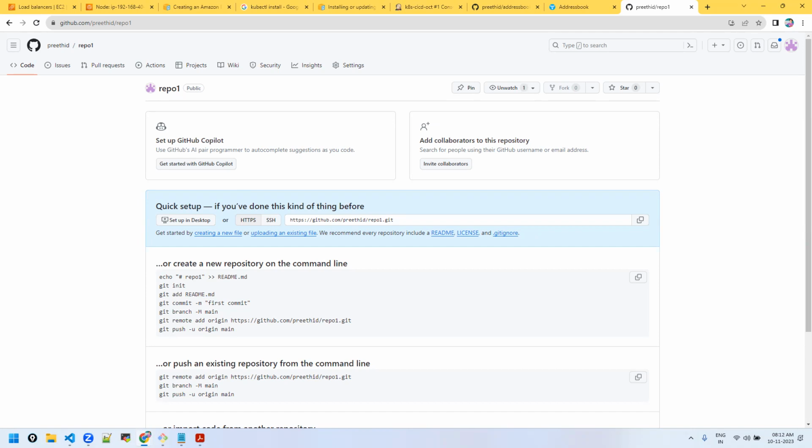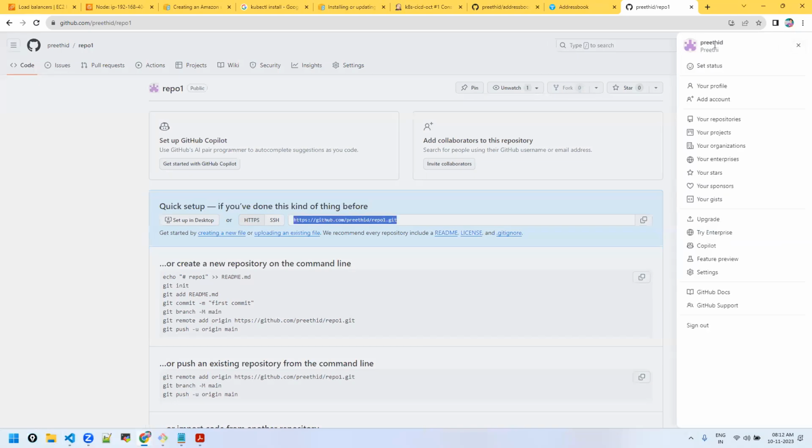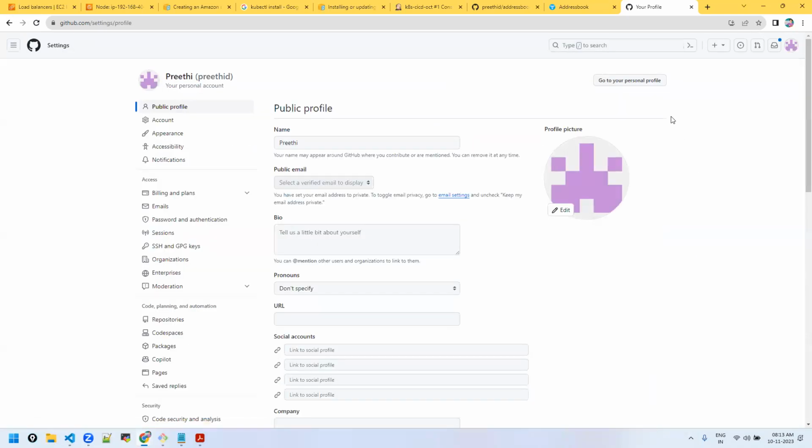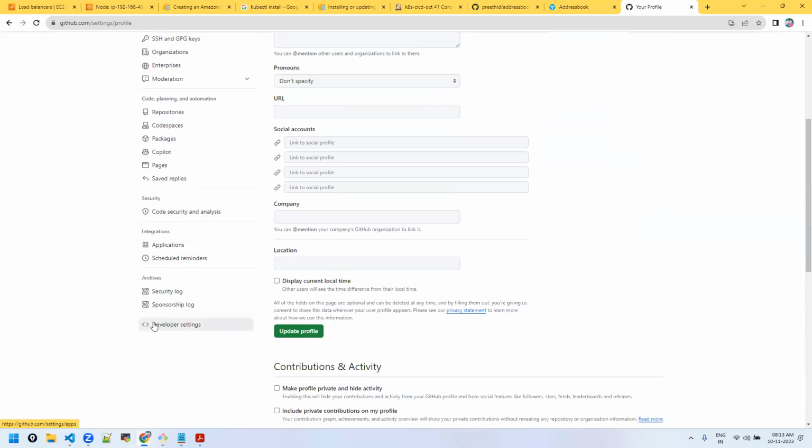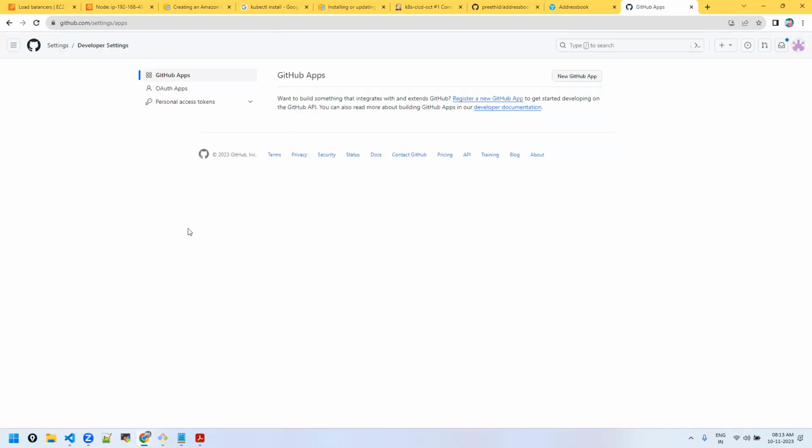Git username, GitHub. Okay, see. Which username and what credentials you have to put here? Go to your account settings. For a couple of years now, Git is not accepting username and password for authentication. You need to create a personal token. Go to developer settings. Here you have to create a personal access token.